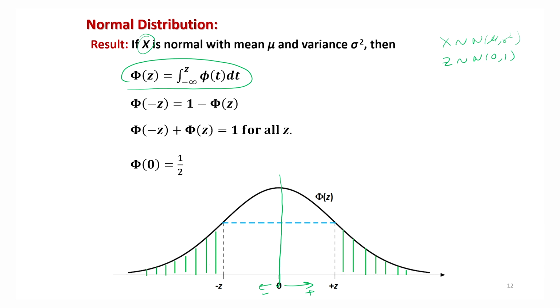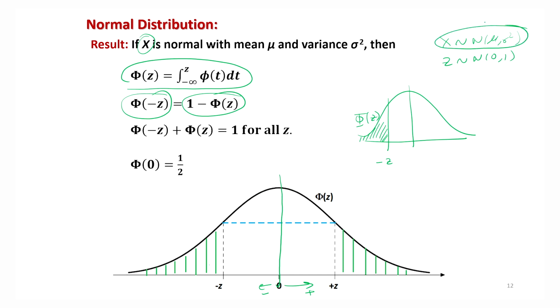Now the first result is phi of minus z equals 1 minus phi of z. What is phi here? If I create this probability density function, and this is the point minus z, then this area is phi of minus z. Both x and z are normal, so both are symmetric.